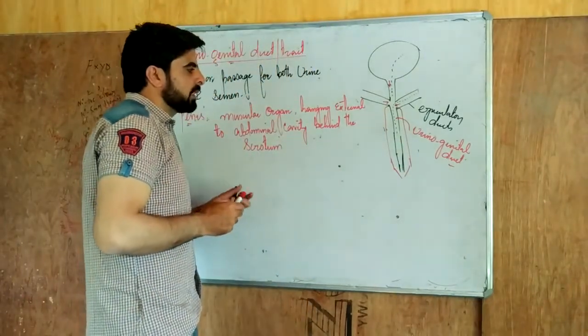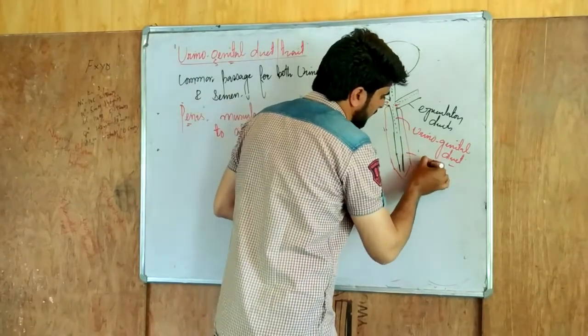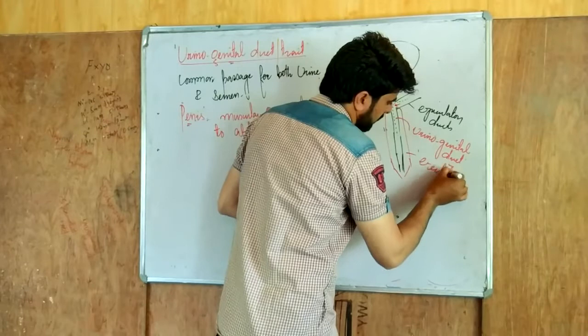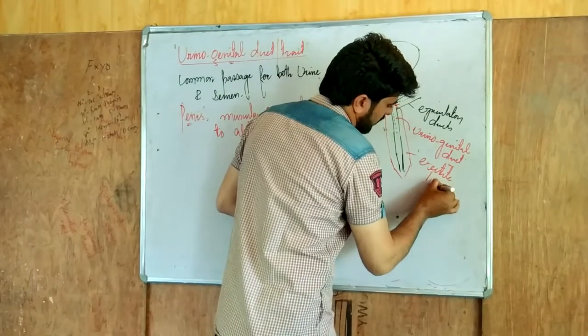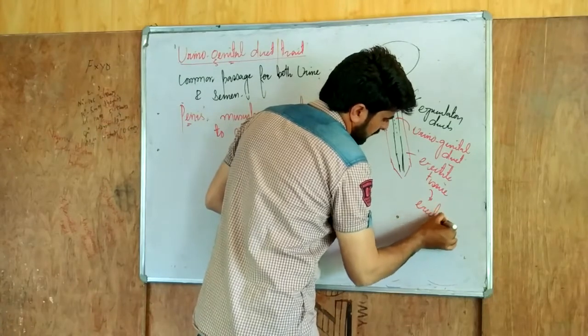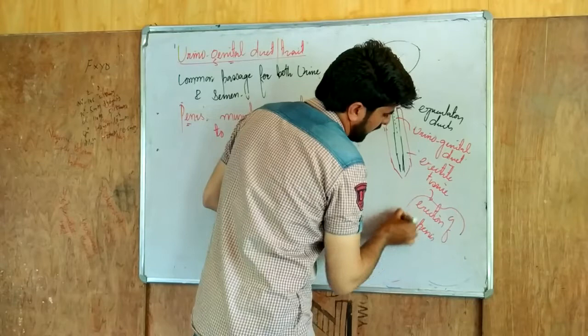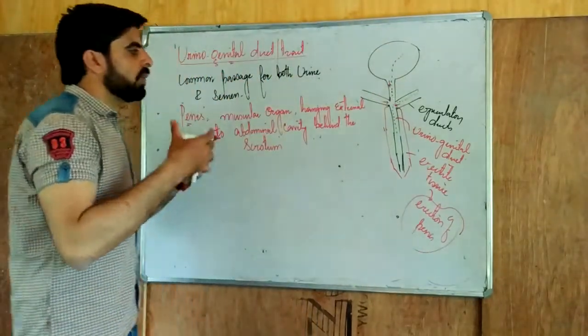Now this penis has muscles, and it also has erectile tissues that help in the erection of the penis. During erection, there is a high blood supply to the penis.